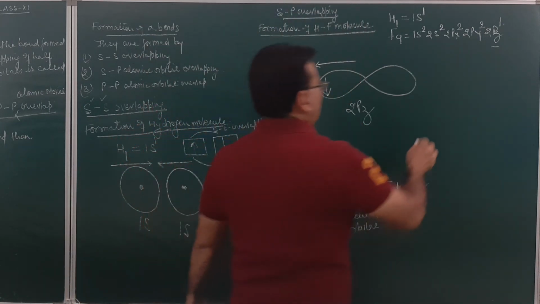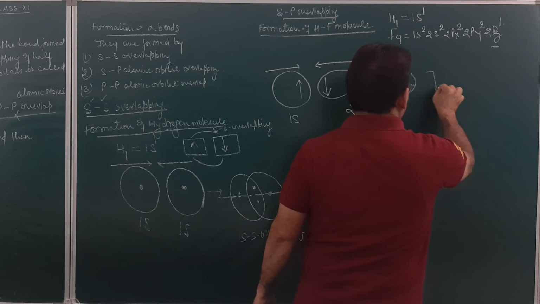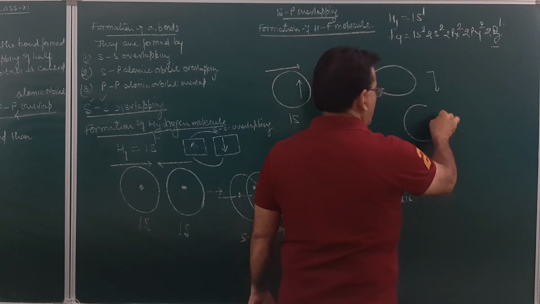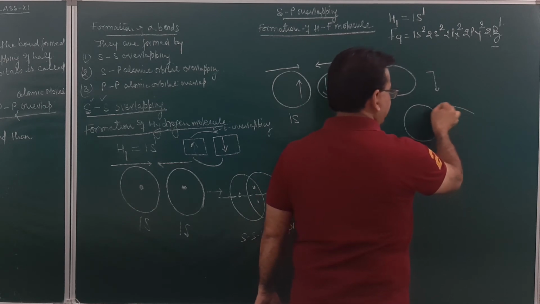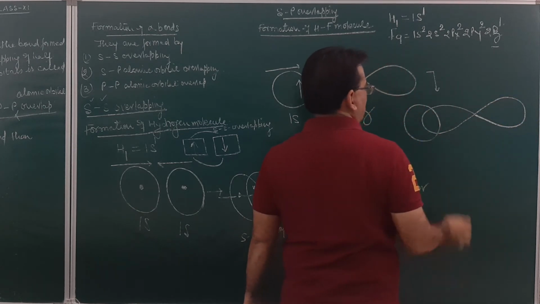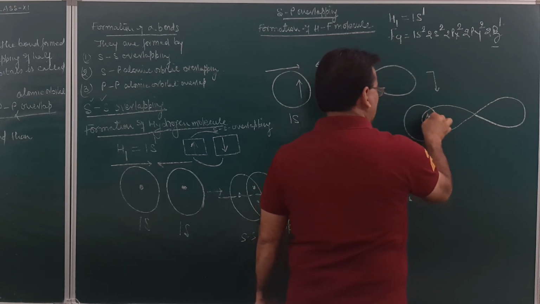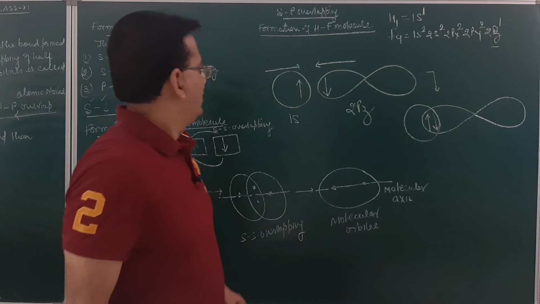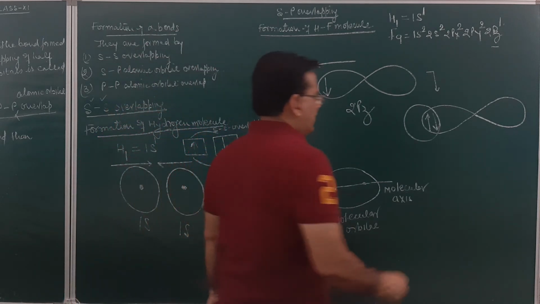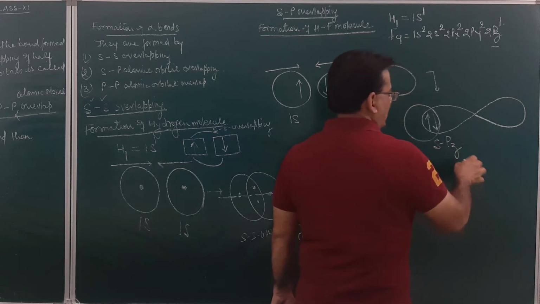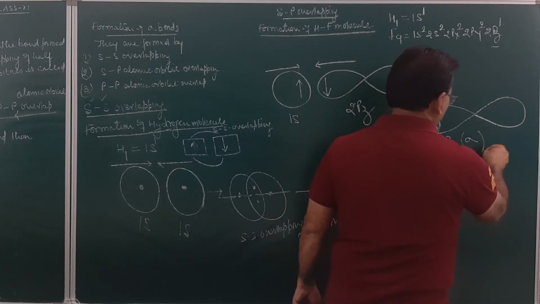Now, when the overlapping takes place, what will happen? This s orbital and the p orbital will overlap along the internuclear axis, and this will result in the formation of a sigma bond. So 1s and 2pz will overlap, and this will result in the formation of sp, and this will be a sigma bond formation.